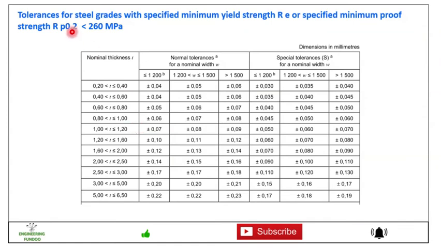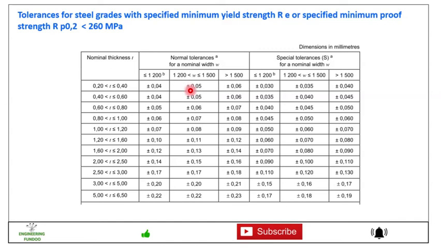Friends, then tolerances for steel grades with specified minimum yield strength or specified minimum proof strength less than 260 MPa. Here you can see there is a nominal thickness range. If it is greater than 0.2 mm, all dimensions are in millimeters. So if it is greater than 0.2 mm and less than 0.4 mm, then the normal tolerances will be plus or minus 0.04. Sometimes special tolerances for nominal width will be plus or minus 0.03.